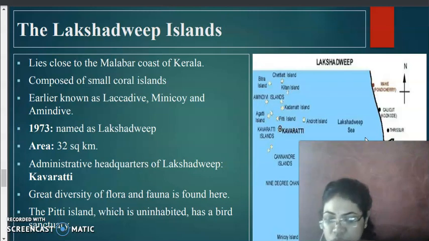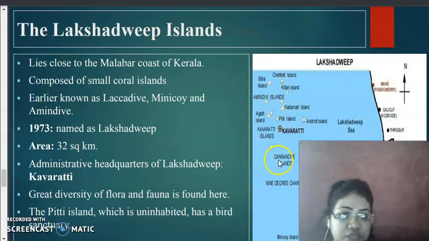It is located almost 280 to 480 kilometers from the Kerala coast. The entire island is built on coral deposits only, and approximately 36 islands are present in the entire Lakshadweep.